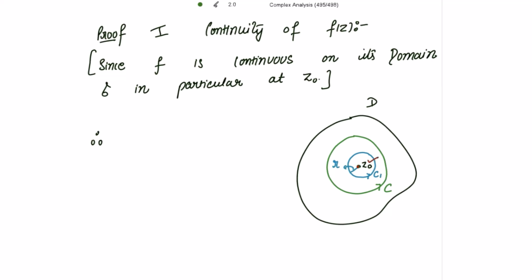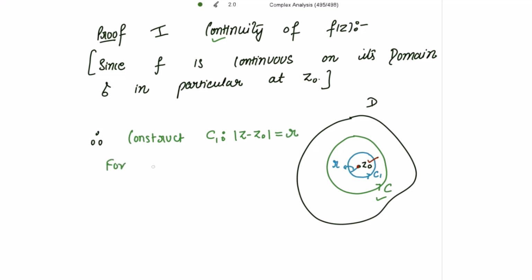And then we have taken the point z0 at the center. To apply the definition of continuity, we need to construct the circle C1 inside this closed contour C. Mod of z minus z0 equals r: the circle is centered at z0 having the radius r.